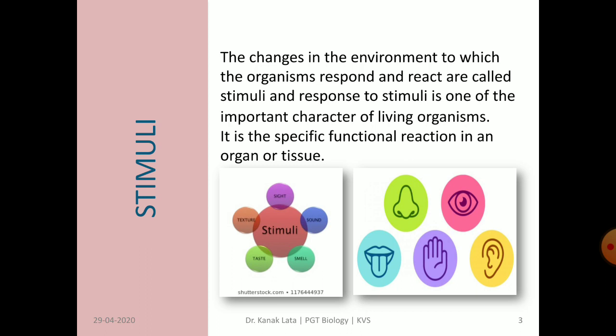These 5 stimuli are responded to by 5 different organs of the body. For sight, there is the eye. For texture, there is the skin. For sound, there is the ear. For taste, there is the tongue. And for smell, there is the nose. So, I hope that it is clear about stimuli.